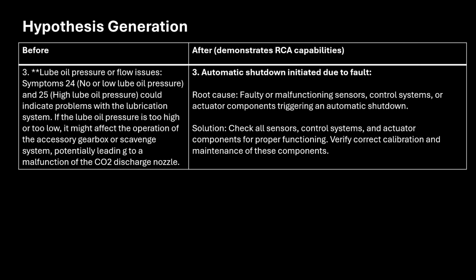On the left one we have lube oil pressure or flow issues. No to low lube oil pressure or high pressure could indicate problems with the lubrication system. If the lube oil pressure is too high or too low, it might affect the operation of the accessory gearbox scavenging system, leading to malfunction of the CO2 discharge nozzle. That could happen if there's not enough lubrication in an engine, which might generate too much heat.